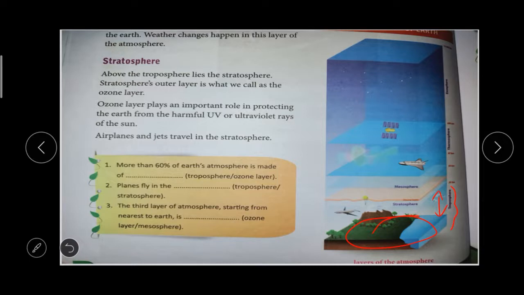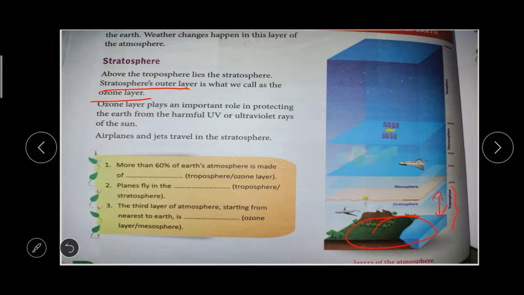The stratosphere's outer layer we call the ozone layer. So mark it, ozone layer. What is the ozone layer? The stratosphere's outer layer. We all know what the use of the ozone layer is.